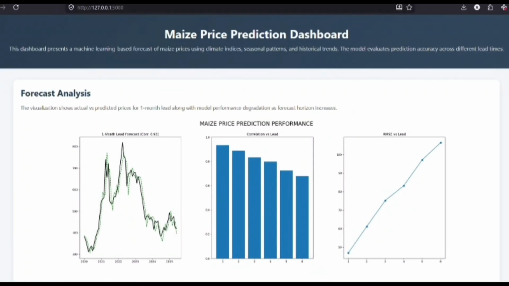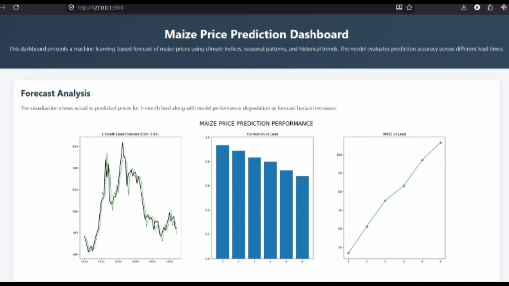Now let's examine the live front-end interface of our application, which displays the maize price prediction performance dashboard. The web interface dynamically loads our generated multi-panel Matplotlib visual analysis, broken down into three crucial diagnostic plots that evaluate model accuracy over different forecasting time horizons.